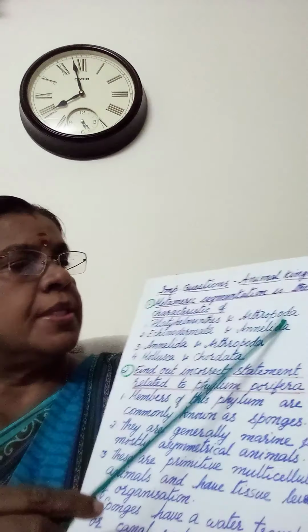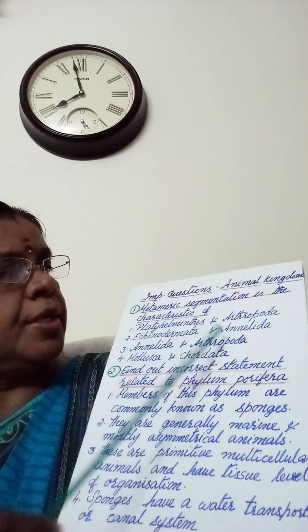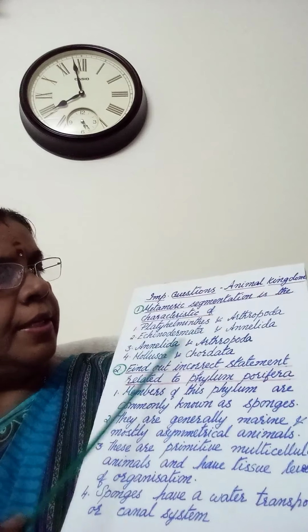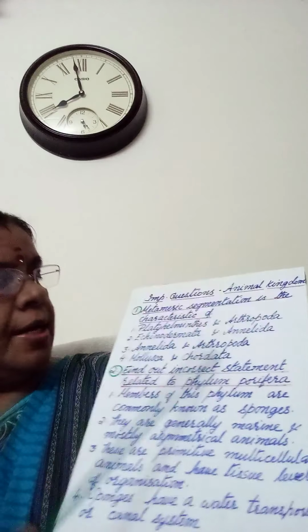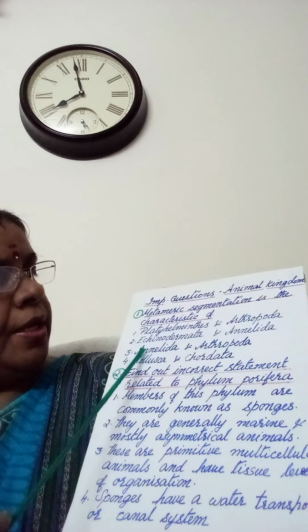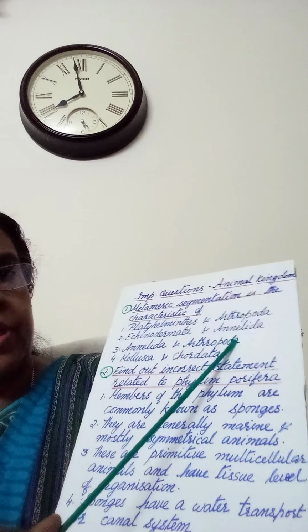So the options given are 1. Platyhelminthes and Arthropoda, 2. Echinodermata and Annelida, 3. Annelida and Arthropoda, 4. Mollusca and Chordata. Answer 3. Annelida and Arthropoda.